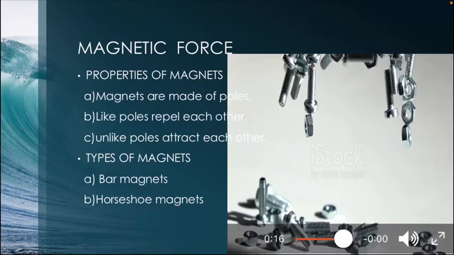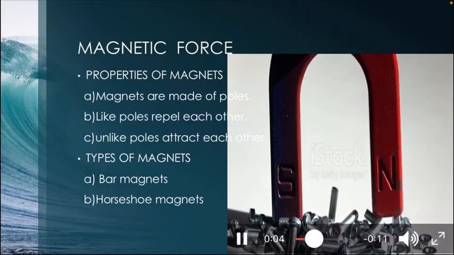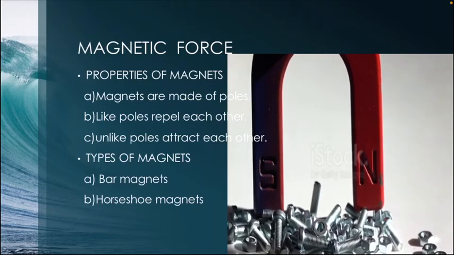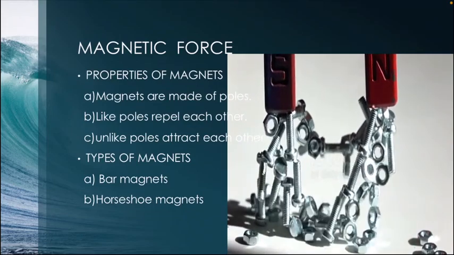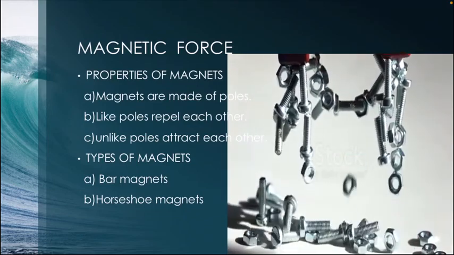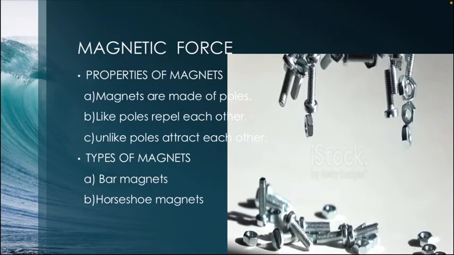And the next one is, we are going to learn the types of magnets here. Now watch carefully about this magnet. This magnet is an example of a horseshoe magnet. When you have a rectangle shaped bar, that will be an example of the bar magnet.